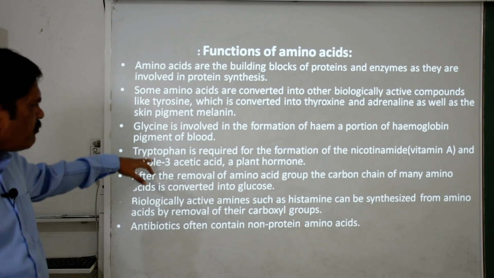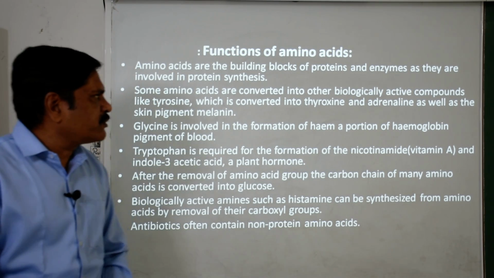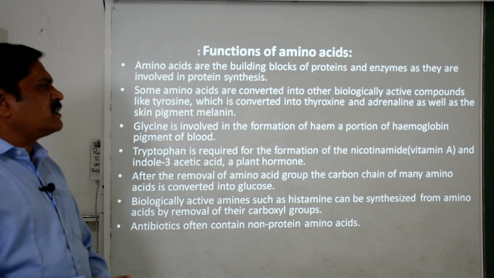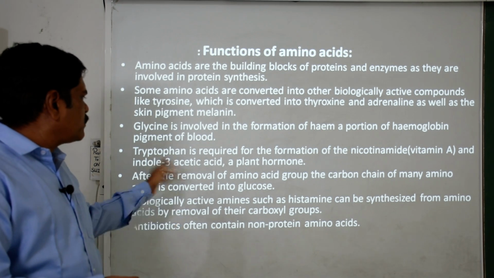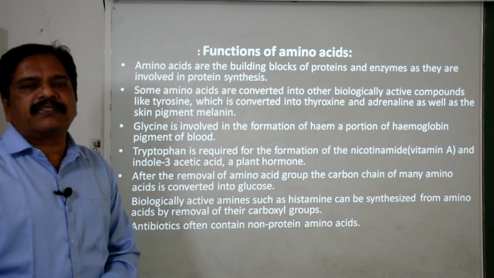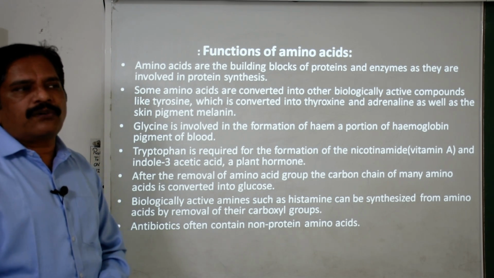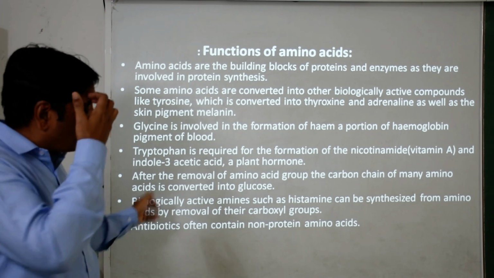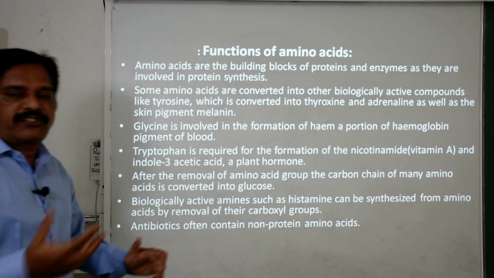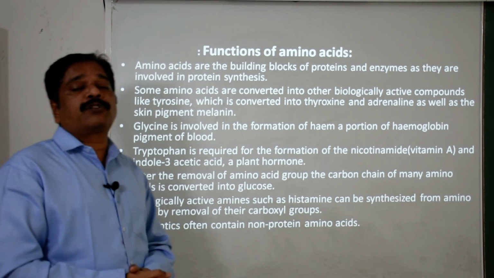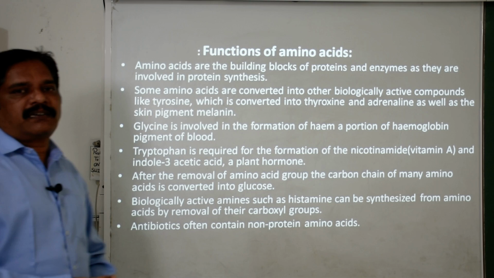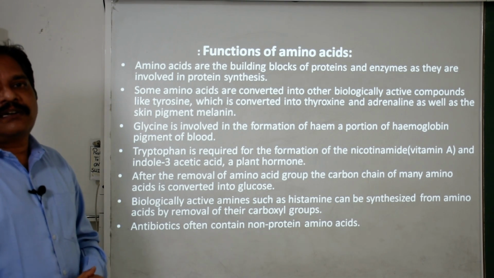Now this tryptophan is also required for the formation of nicotinamide, that is the vitamin, and indole 3-acetic acid, which you call IAA, indole acetic acid. Okay, it is a plant hormone, auxin, right? It is basically responsible for the apical growth of the plant and restricts the lateral growth.